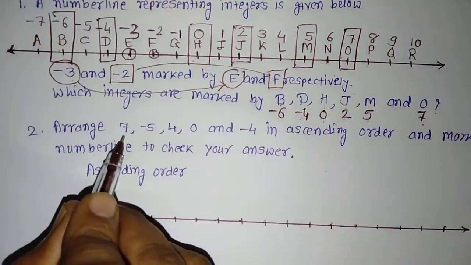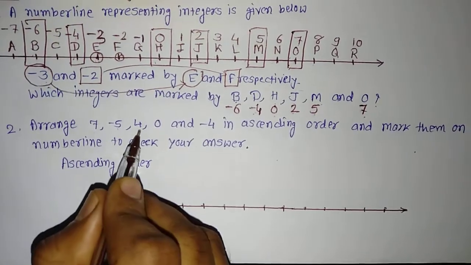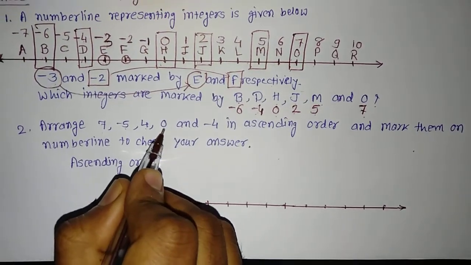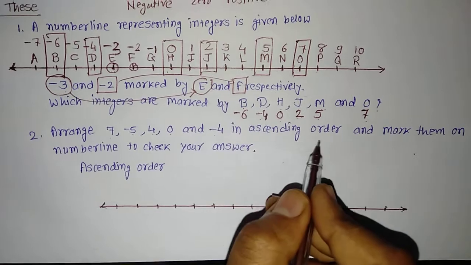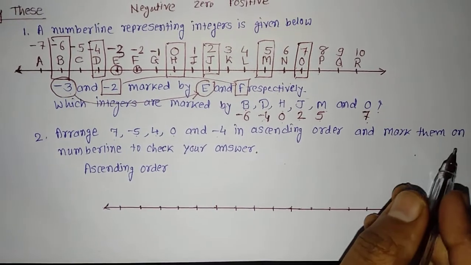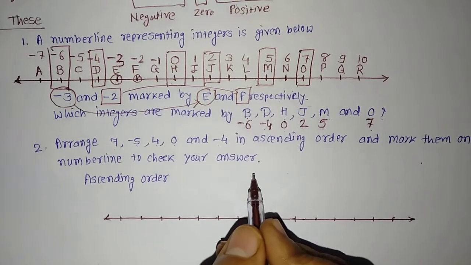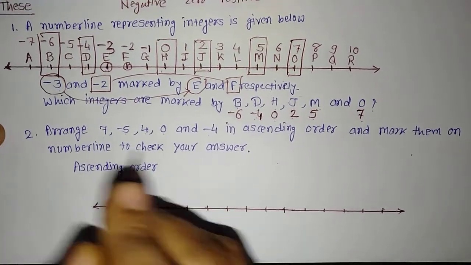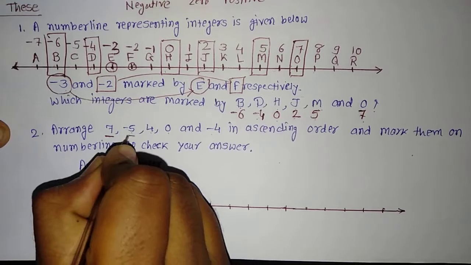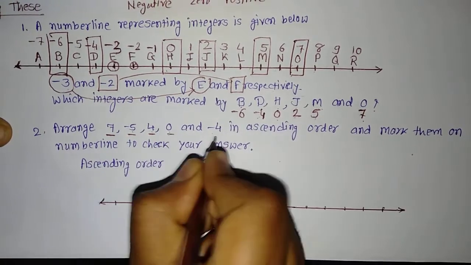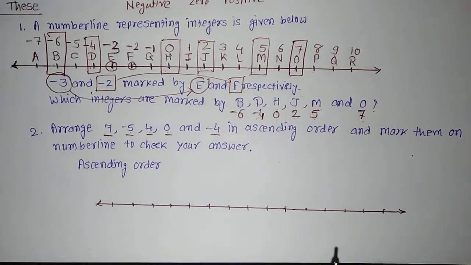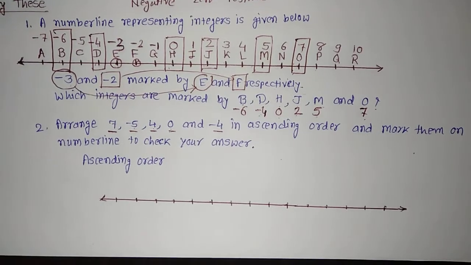Let us see question 2 in this Try This section. Arrange 7, minus 5, 4, 0 and minus 4 in ascending order and mark them on the number line to check your answer. First of all, these numbers, that is 7, minus 5, 4, 0 and minus 4, you have to arrange in ascending order.